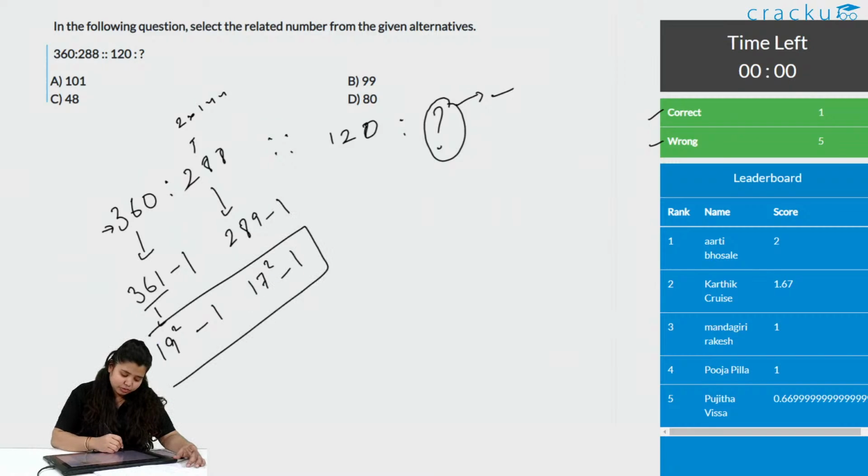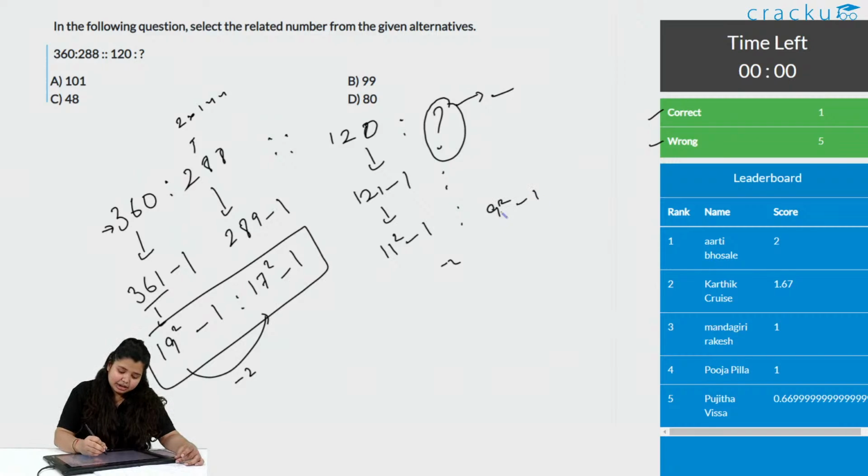Can we see these two? The number here is getting subtracted by 2. Similarly, with 120, two things come to mind, 4 into 3, but again it is 121 minus 1. Can we say it is 11 square minus 1? Similarly, here the number is getting subtracted by 2, that is 19 minus 2, 17. So here it will be 11 minus 2, that is 9 square, minus 1. 9 square is 81, minus 1, so this is 80. Option D is the correct answer.